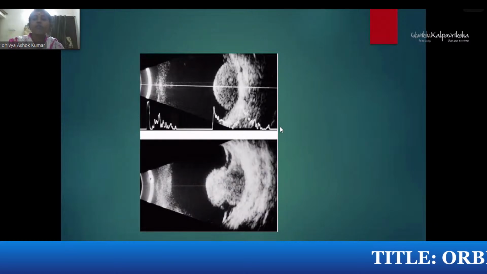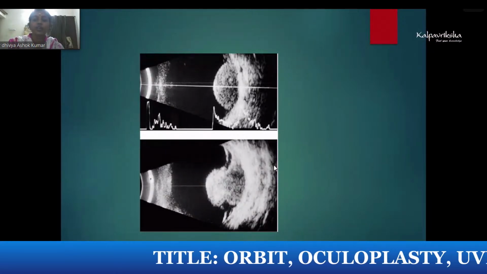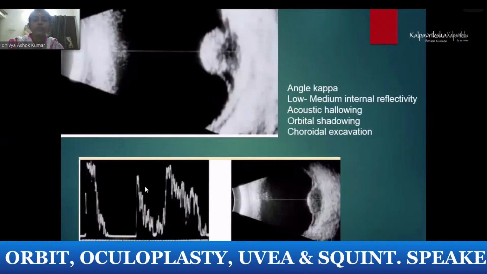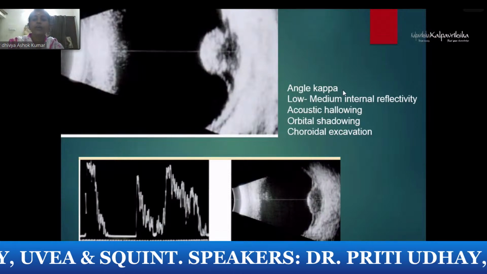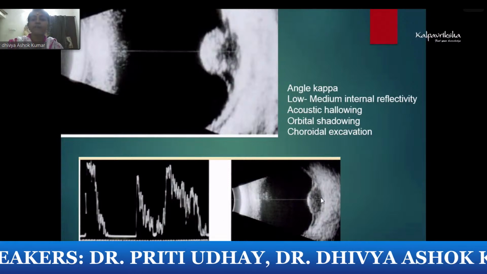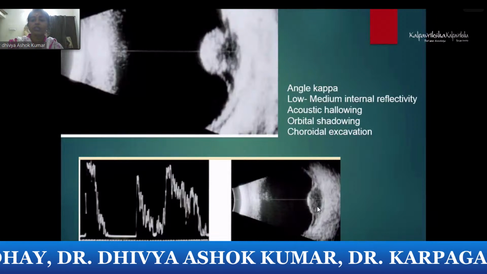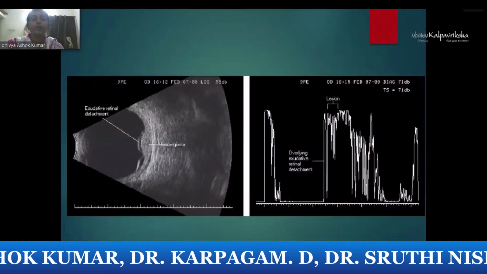And you always look for the angle kappa sign, where there's attenuation of the reflection inside the mass lesion. This is angle kappa. From immediate, there will be high reflection, slowly it will drop down. So this is called angle kappa, low to medium internal reflectivity. Acoustic hollowing inside the lesion. Orbital shadowing will be there, and choroidal excavation. These are all seen here in this image. You can see that choroidal excavation in the choroidal melanoma.